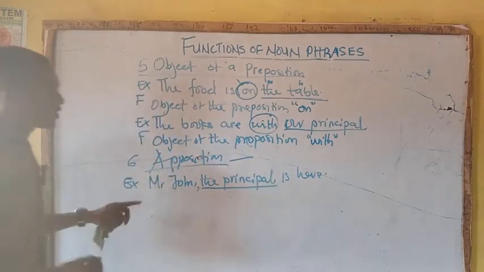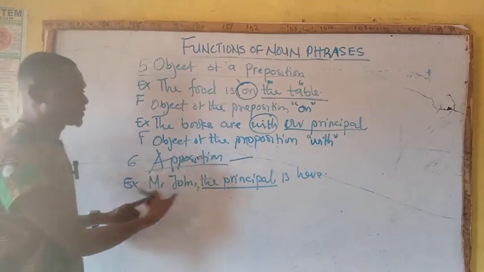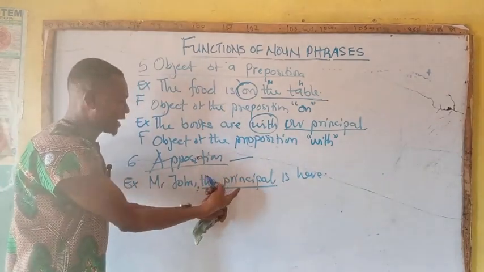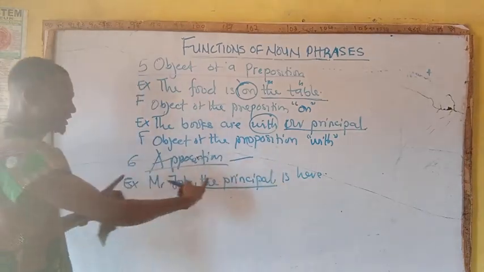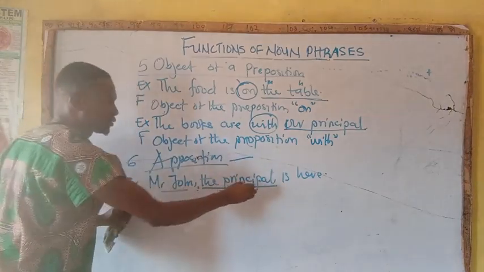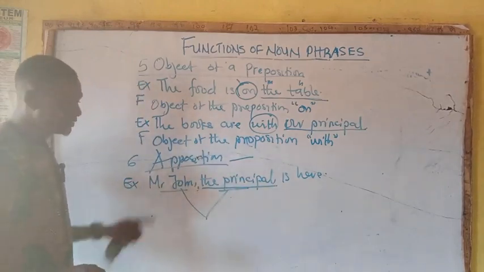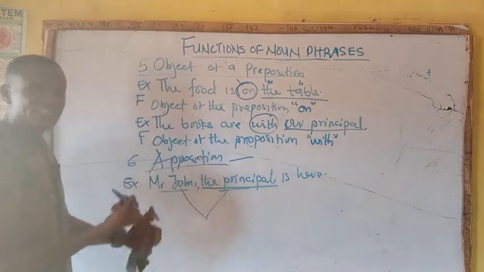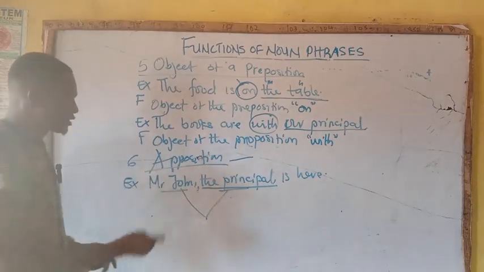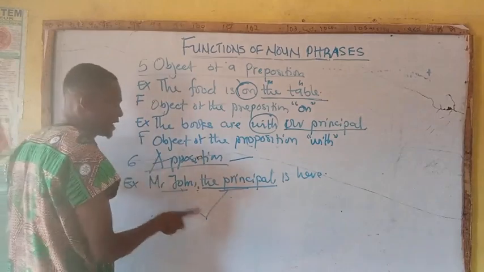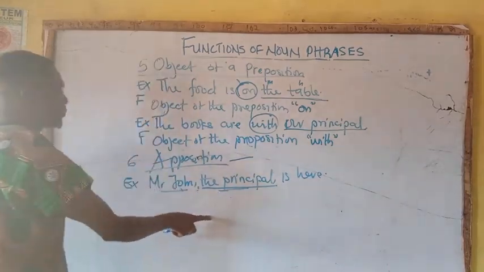So you discover that who is Mr. John, the principal, and who is the principal, Mr. John. This refers to one person. Because they stand side by side in a cluster, that is why we refer to it as apposition.